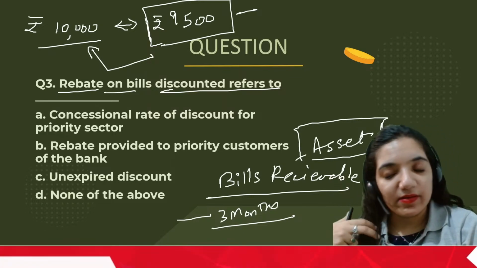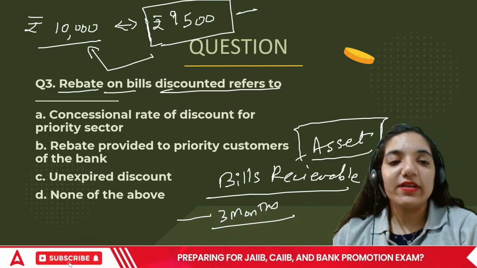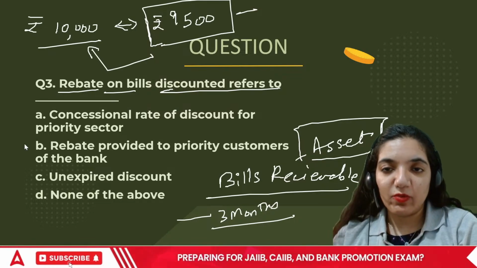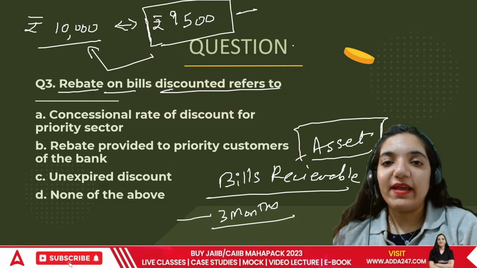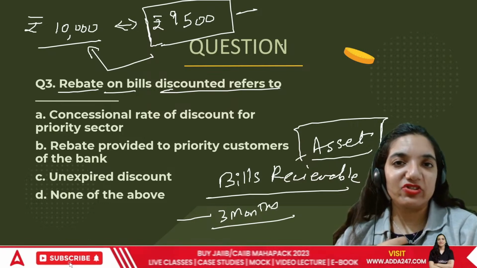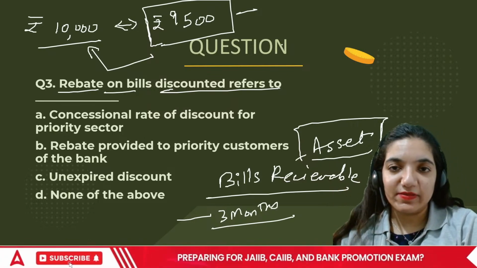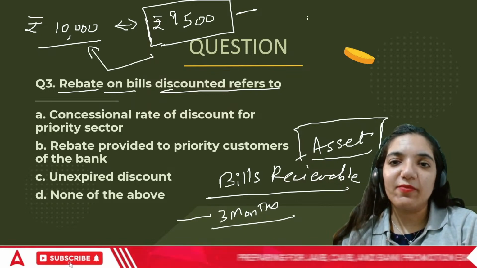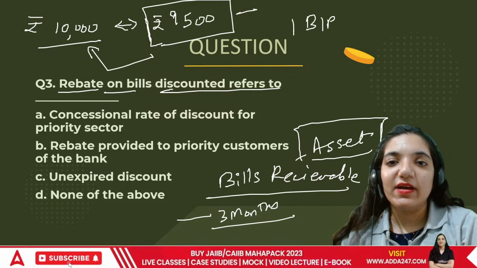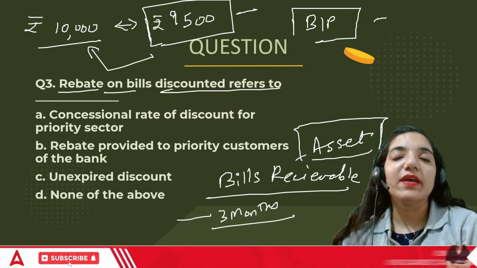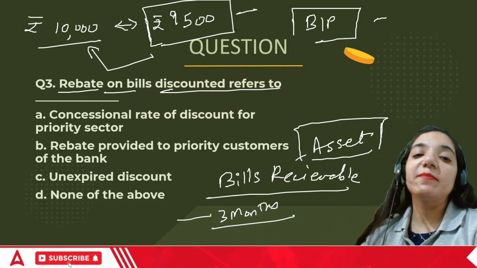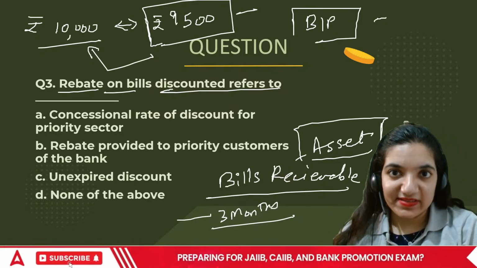Now, sometimes what happens is, I gave a bill receivable to the bank for collection. Sorry, payment. I went to the bank. There was a bill payable, I had to pay someone. The bank made the payment for me in advance.